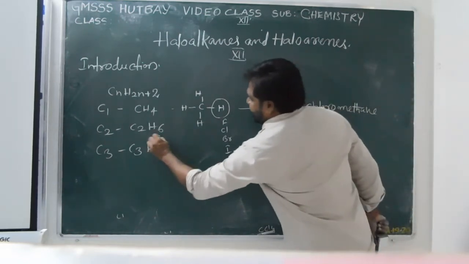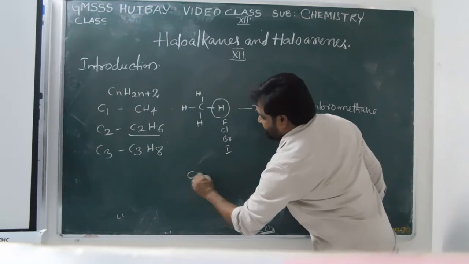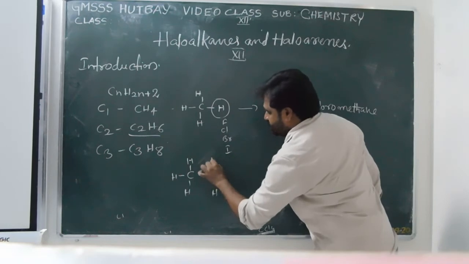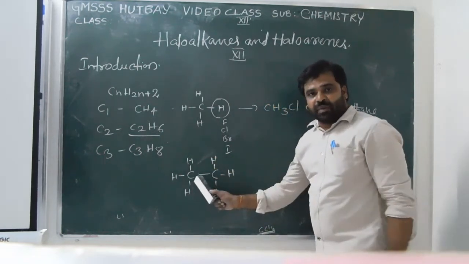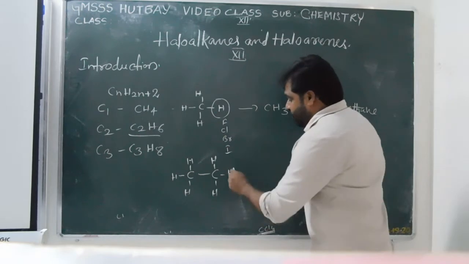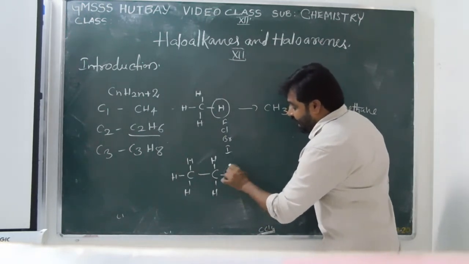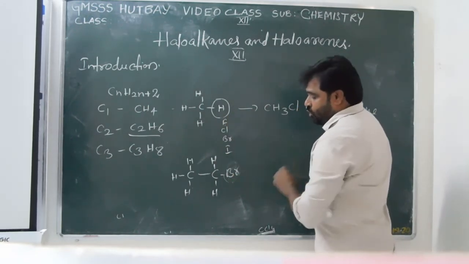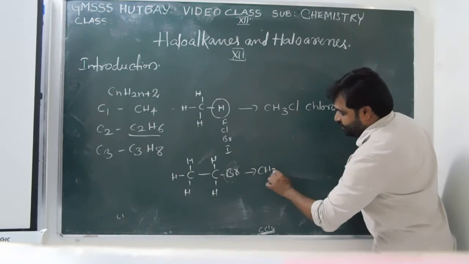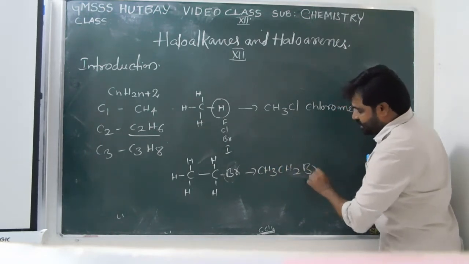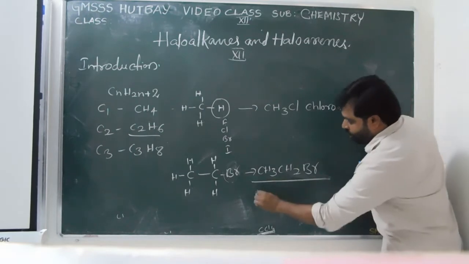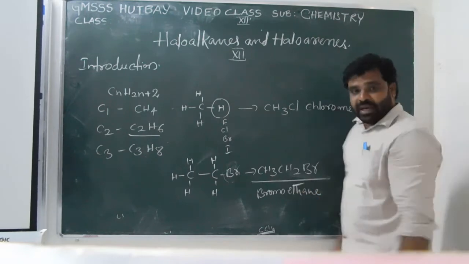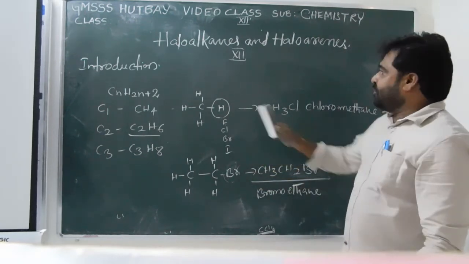Next one is C2H6, ethane. This is the structural formula of ethane. In this formula also, if one or more hydrogen atoms are replaced by halogen atoms like Br, a new compound is formed: CH3CH2Br. Name of this compound: bromoethane. Clear? These are the examples of haloalkanes.